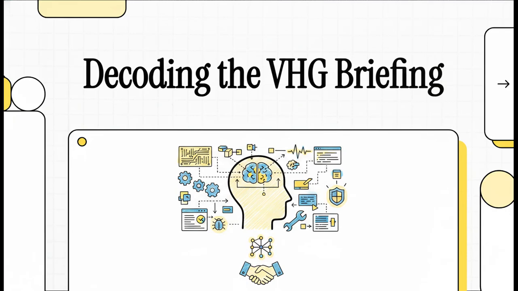Welcome to The Explainer. Today, we're literally putting on our tech auditor hats to evaluate an absolutely revolutionary wetware protocol. We are decoding the VHG-19 comprehensive briefing, which is this radical framework that successfully merges advanced software architecture with human neurobiology. I mean, if you've ever felt like human communication is just running on outdated, buggy hardware, you are definitely going to want to hear about the system-level patches proposed here.